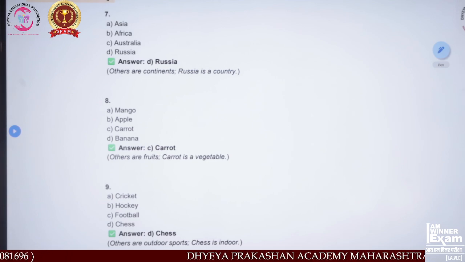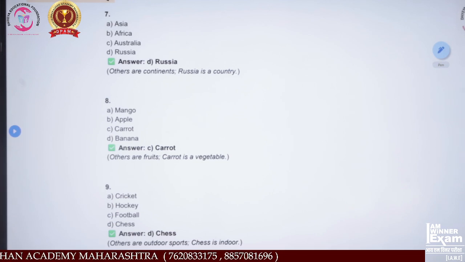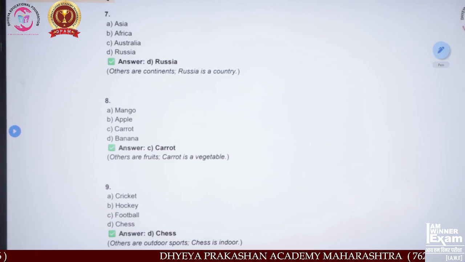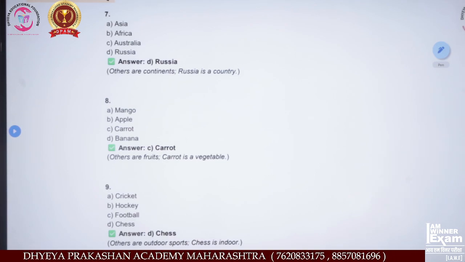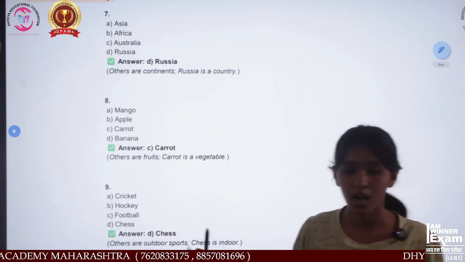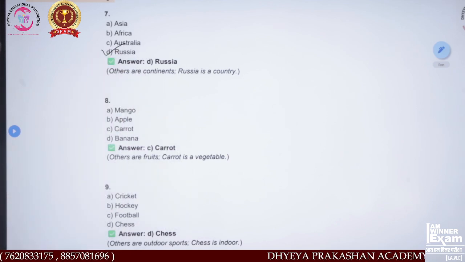There are seven continents in the world: Africa, Antarctica, Asia, Australia, Europe, North America, and South America. In this MCQ, Asia, Africa, and Australia are continents, but Russia is not a continent. It is a country in Asia.